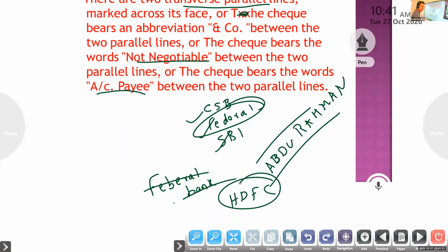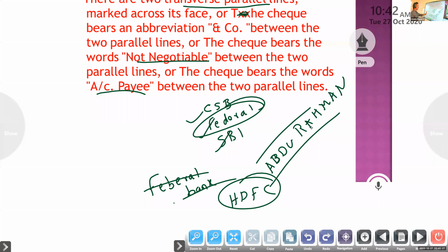That means clearing that check, because I have to credit it in my account. So I have to go and present Anjo CB's check, then they will credit it in my account. In that I didn't specify which bank. I have accounts in 3 banks, and I didn't specify any bank, so they will credit in any bank's account. Okay, so that is general crossing. Then you will understand special crossing.